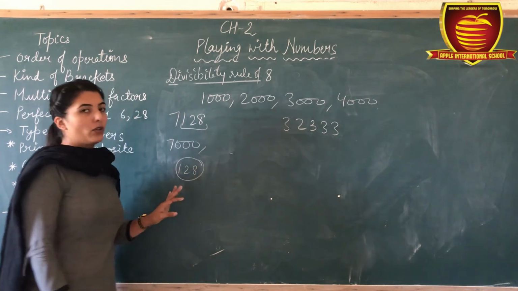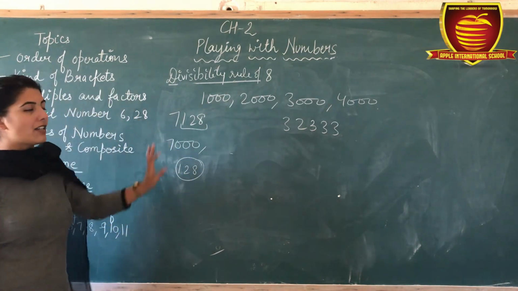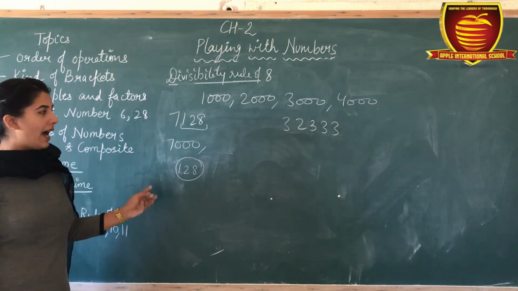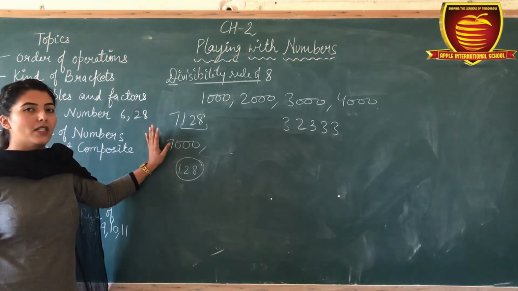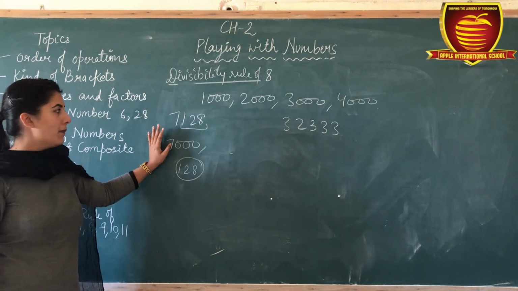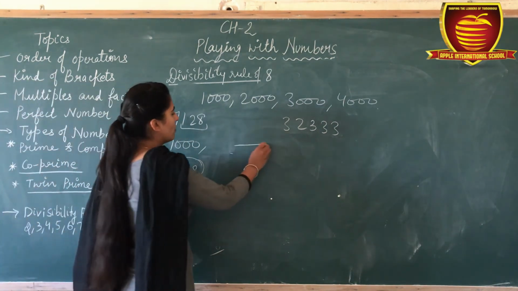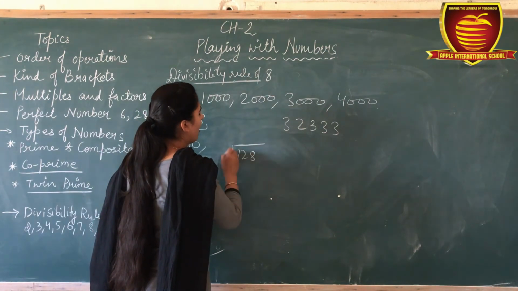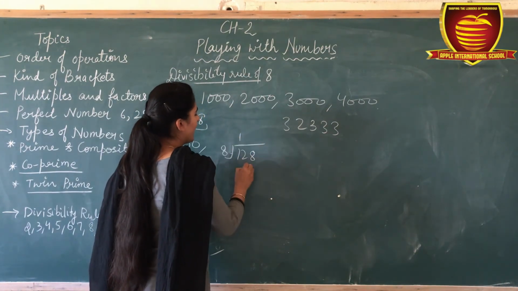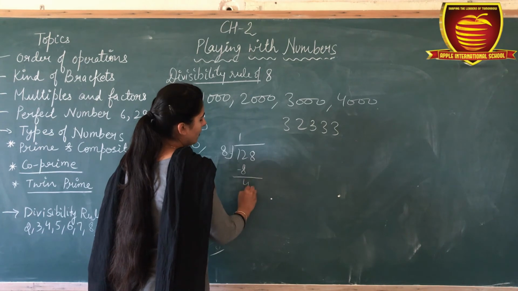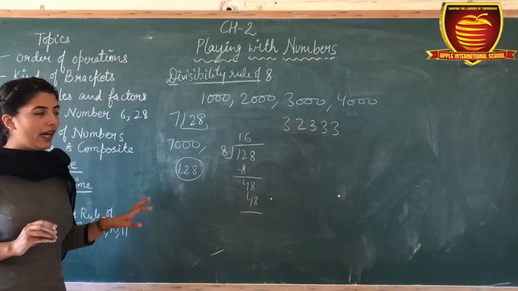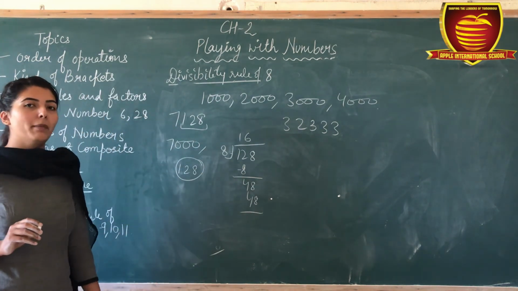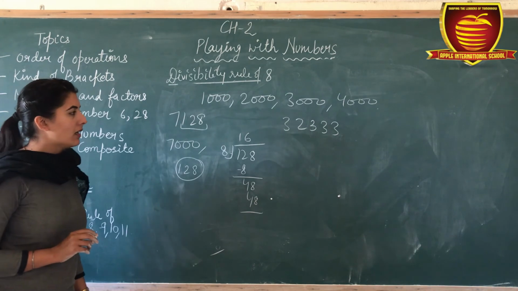Means you have to check last 3 digits. If the last 3 digits are divisible by 8, then the whole number is divisible by 8. Okay, so let's check that last 3 digits are divisible by 8 or not. Yes, last 3 digits are divisible by 8. Okay, it means the whole number is divisible by 8.